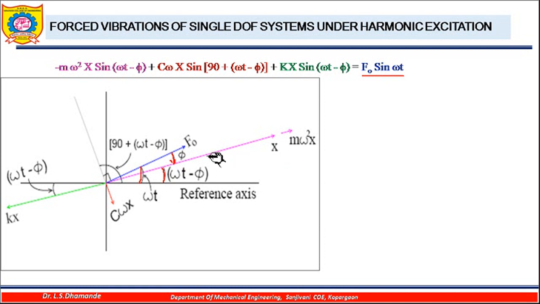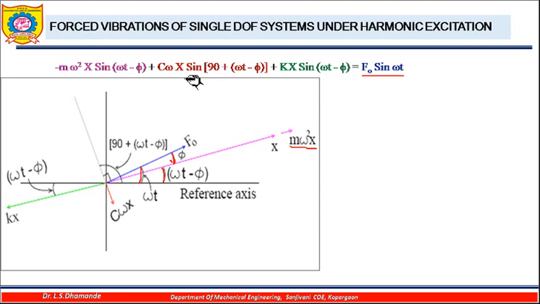Okay, now I will try to mark the next force. Suppose I take this force, the inertia force, which is equal to minus m omega square x sin of omega t minus phi. If I have to take all these forces on one side, that means I will shift this force towards the right hand side, so it becomes plus. So this magnitude will be m omega square into x, and the angle is omega t minus phi. Minus m omega square, if I move it to the right side, will be positive. So this is m omega square into x, that magnitude we have plotted.